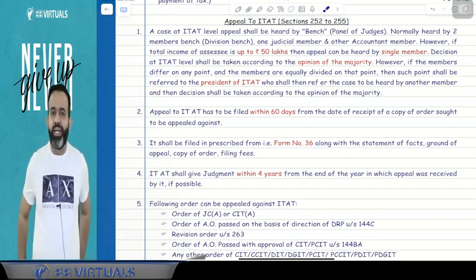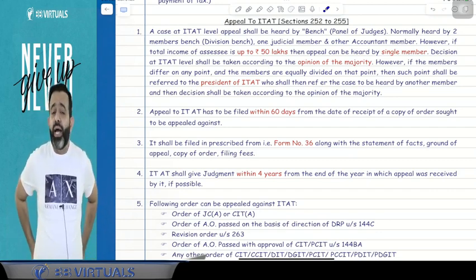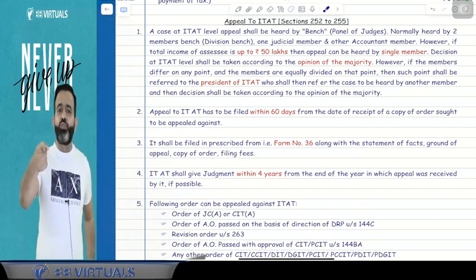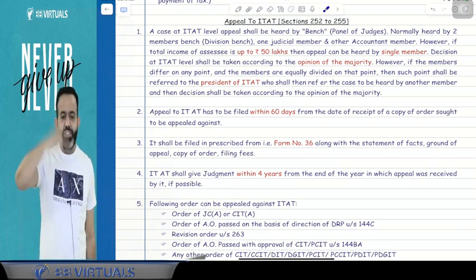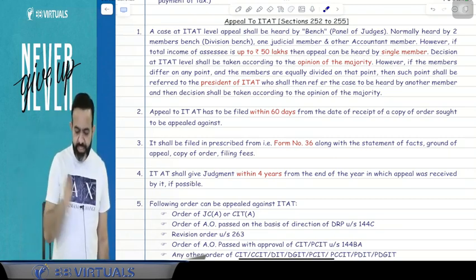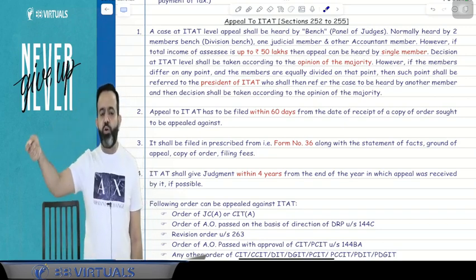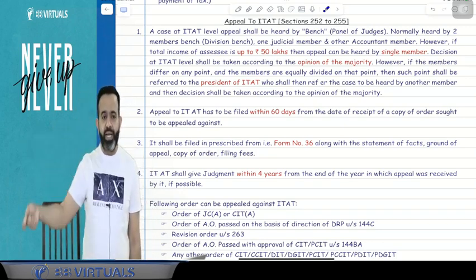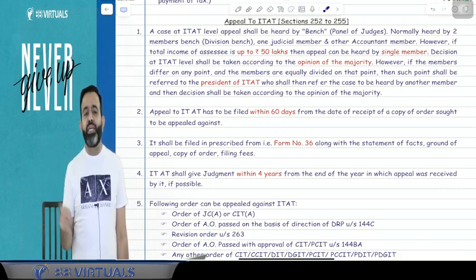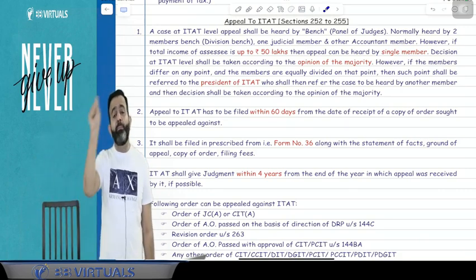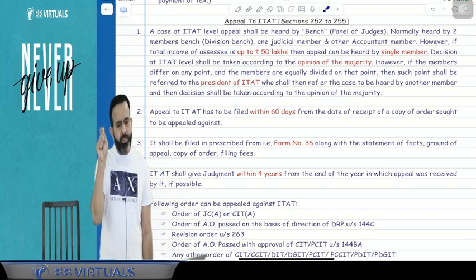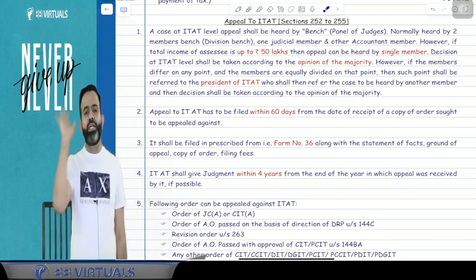There is a president of the ITAT. And guys, the president of the ITAT will refer that case again to some other member, another judge of the ITAT. And whatever judgment is given by that member on a majority basis, they will issue that judgment.